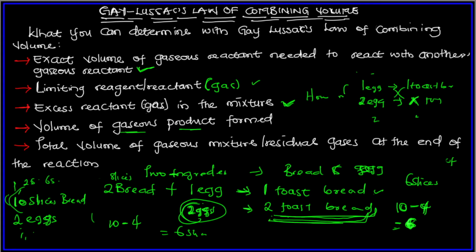So the product that is formed, assuming it is a gas, say 40 centimeter cube, is in the container. Another thing we now have in the container is the excess reactant remaining after the reaction is done. For example, the excess reactant remaining is 10 centimeter cube. So the total volume of gaseous mixture remaining, or the residual gases at the end, will be 40 plus 10, which is 50 centimeter cube. I hope this is clear. We are going to use examples to explain.